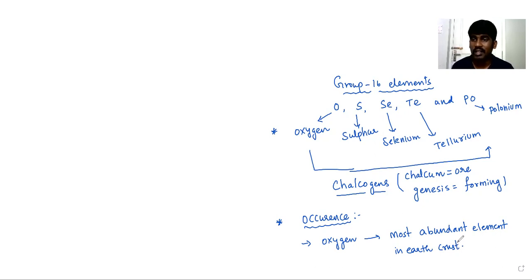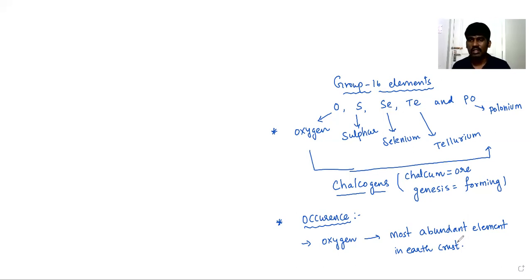In the sense it is available in the form of metal oxides. Most of the metals are available in the form of oxides. That is the reason, and it's around 46% by mass in the Earth crust. Whereas in the atmosphere, it's around 21% by volume.